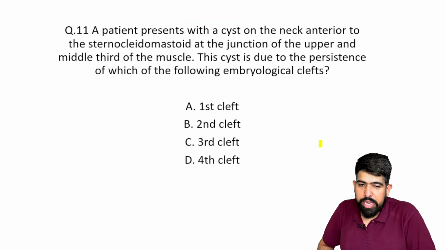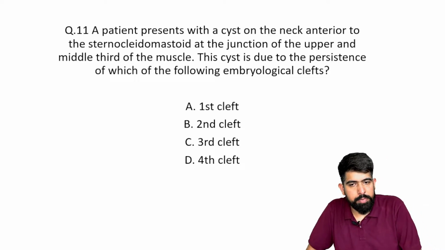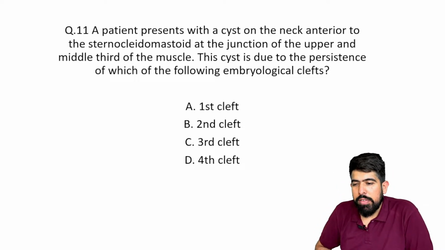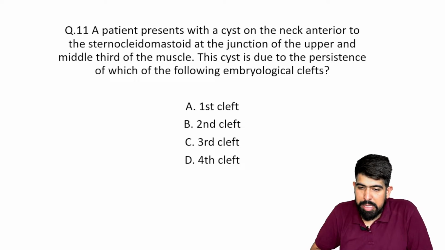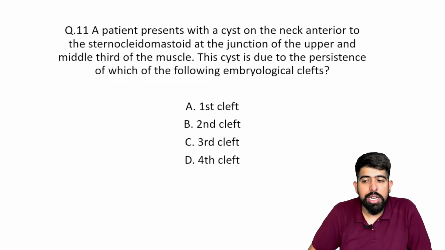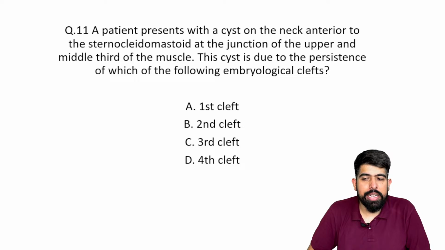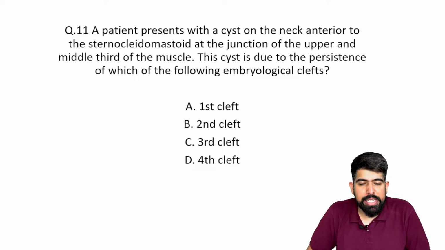Okay, talking about more important previous year questions, sometimes they ask more deeply about embryology. So if you're talking about embryology, please answer this question. This is a very good question from anatomy and embryology.